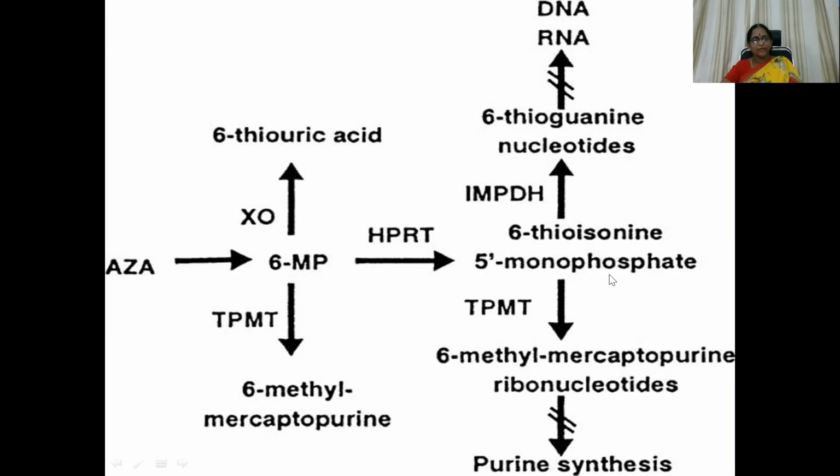6-thioinosine 5-monophosphate. This molecule is liberated with the help of HPRT enzyme. And with the IMPDH pathway, it is going to give rise to 6-thioguanine nucleotides, which are going to block the synthesis of DNA and RNA. But this monophosphate molecule, through the TPMT pathway, which is another route, is going to give rise to 6-methyl-mercaptopurine ribonucleotides, which block purine synthesis. So DNA, RNA, purine synthesis, all the synthesis is nullified.